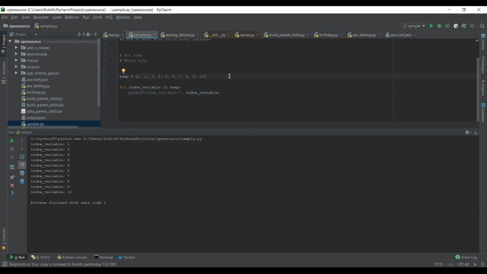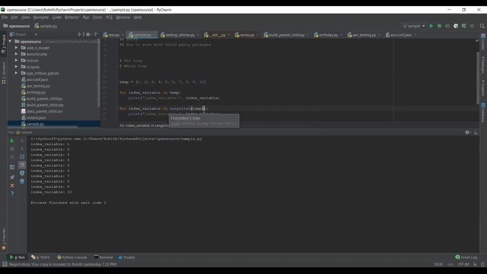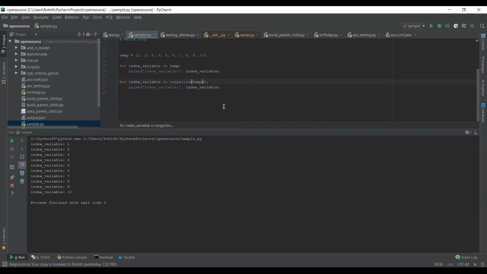Okay. So this is one type of looping, how you do in Python. There is also another type where you can actually access the index value. So how we do is, basically we have something called range. Range is an inbuilt Python function. So what does range do? Range will simply try to generate a list of numbers from 0 to some set of numbers which you mentioned.